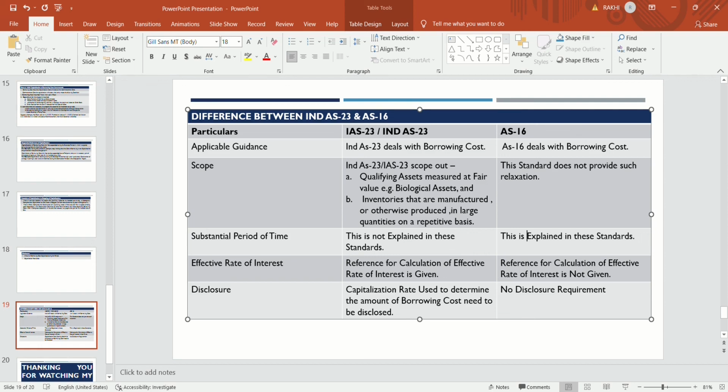Now, disclosure criteria. The capitalization rate used to determine the amount of borrowing cost needs to be disclosed. Previously, in accounting standard 16, no such disclosure was required, but in Ind AS 23, the rate of capitalization is also required to be disclosed.